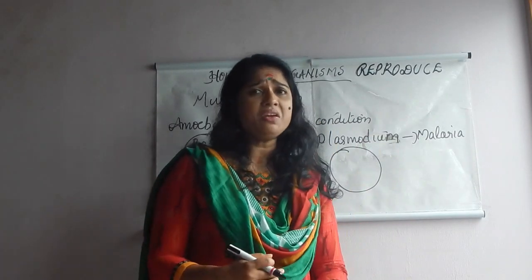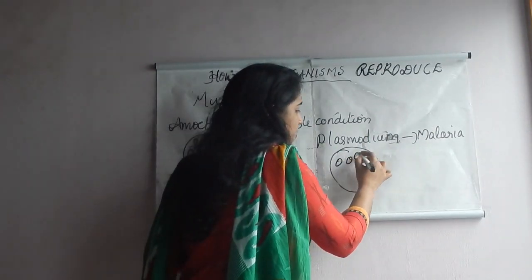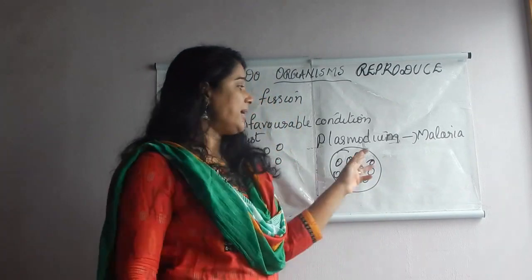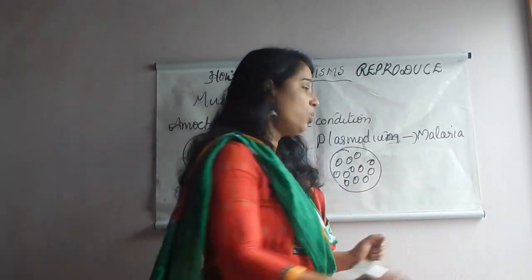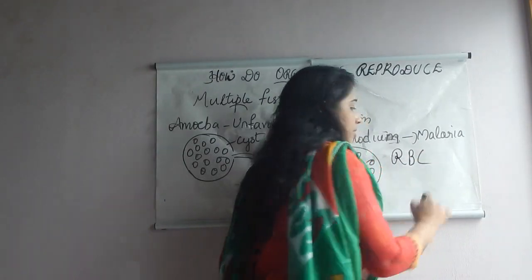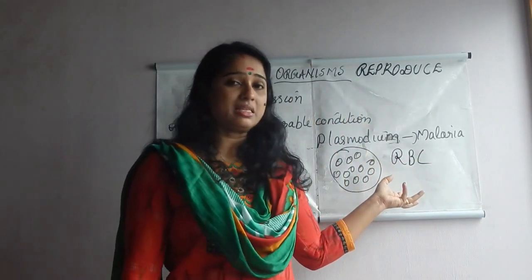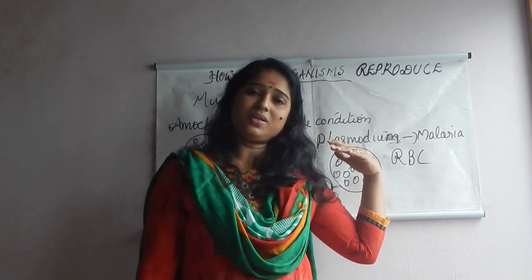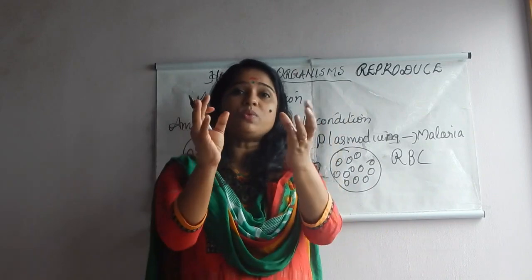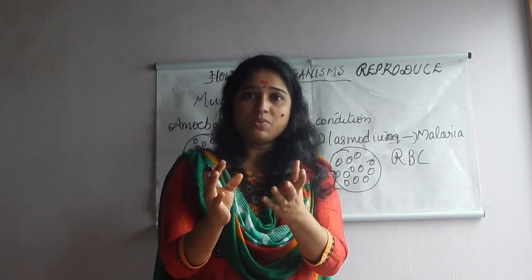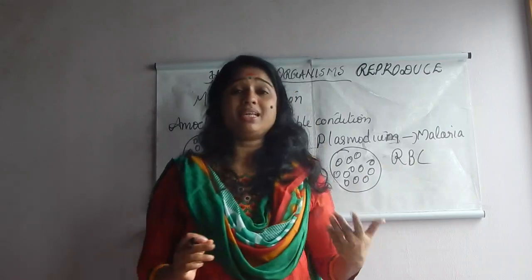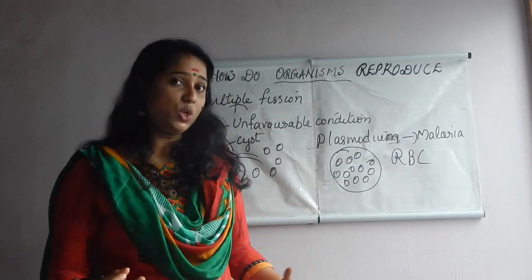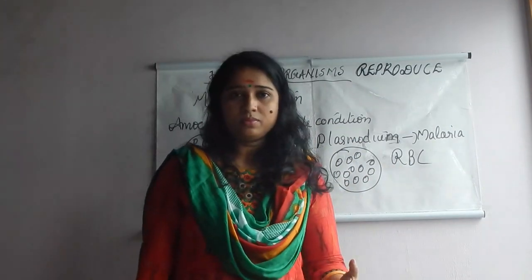It starts multiplying in the liver, it produces a cyst around it and it divides so many times, and so many nuclei are produced and it gets released and it attacks red blood cells. It attacks the red blood cells. Who attacks? This Plasmodium. And gradually what will happen? It will completely affect the whole body and the symptoms will appear very fast. Symptoms will appear very fast in the case of attack of which parasite? Plasmodium, because it reproduces by means of multiple fission.